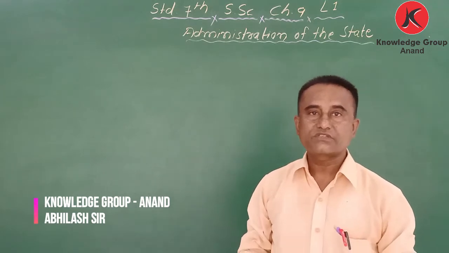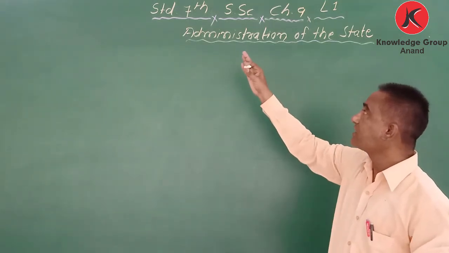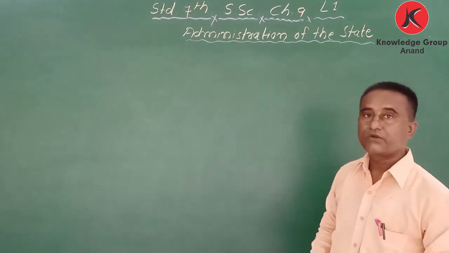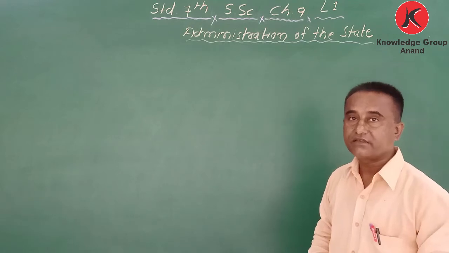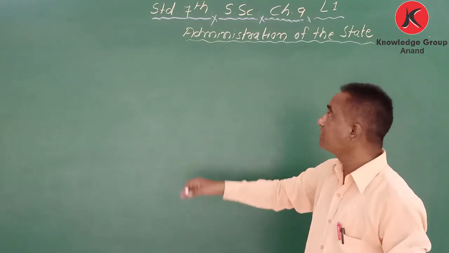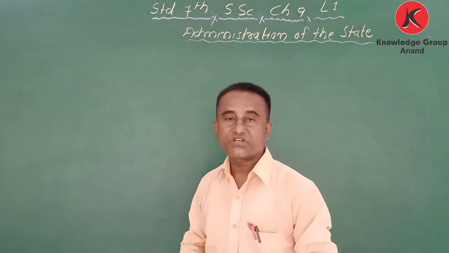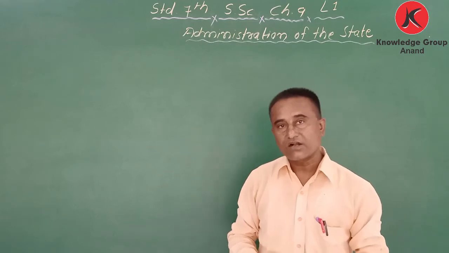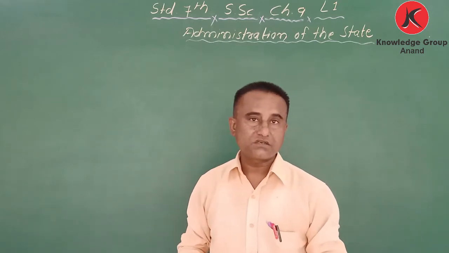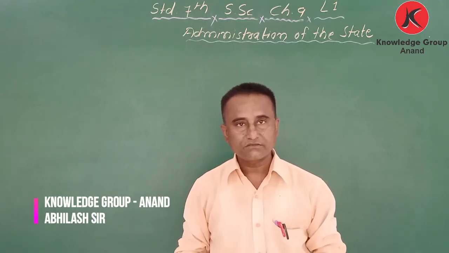Today I am going to start a new chapter, chapter number 9 of Standard 7 SS, and today is the first lecture of this chapter number 9. The name of the chapter is Administration of the State. Today I am going to explain about Council of Ministers, Chief Minister, Legislative Assembly and Governor.